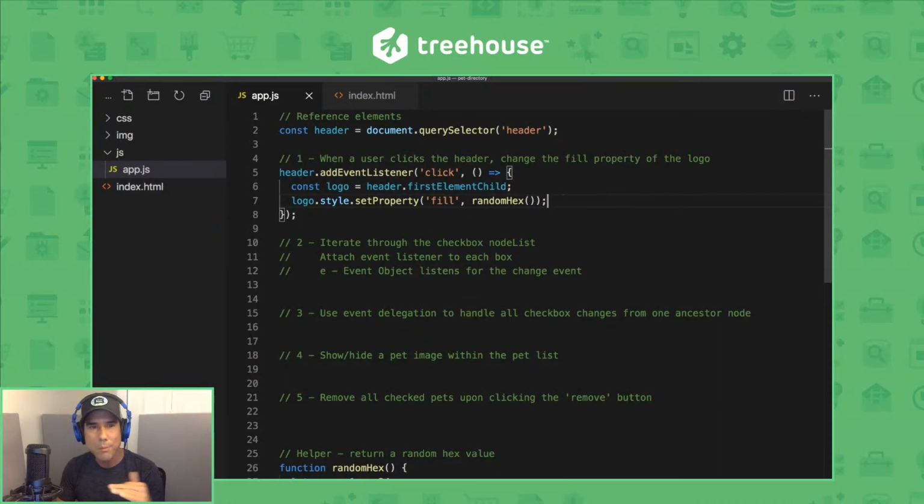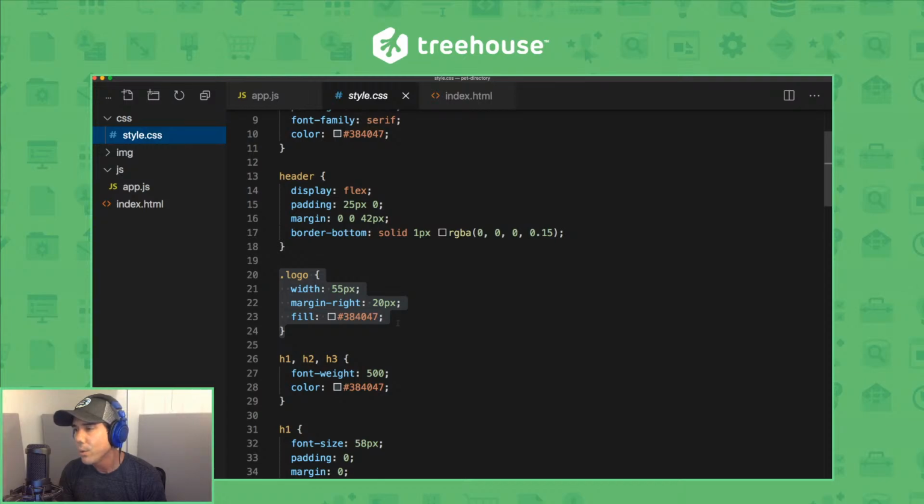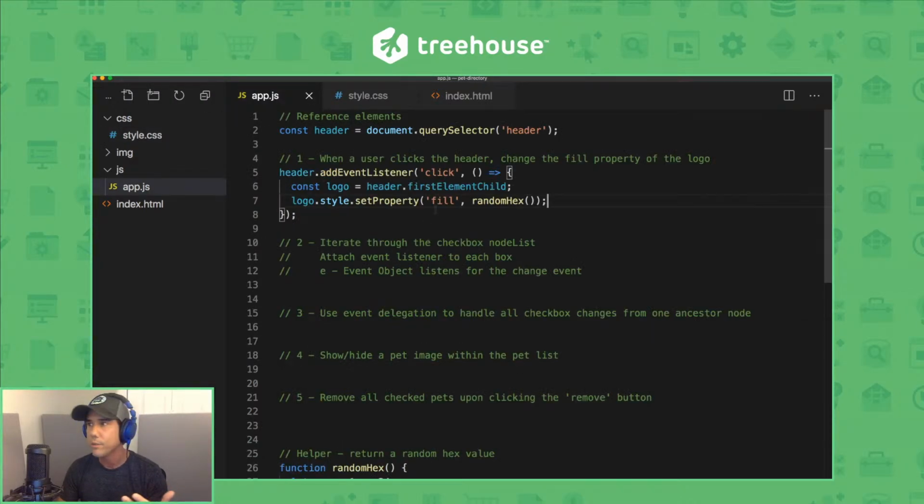Maybe we can use a CSS variable here too. We talked about those a few live streams ago, so we can have our JavaScript interact with our CSS. So I'm going to open the style sheet, style.css, and in this logo rule, since we're targeting an SVG here, I'll set this to the var function. So var, and then we're going to declare a custom property named fill color, and assign it this default hex value. So now over in JavaScript land, we can do setProperty with the name of the variable.